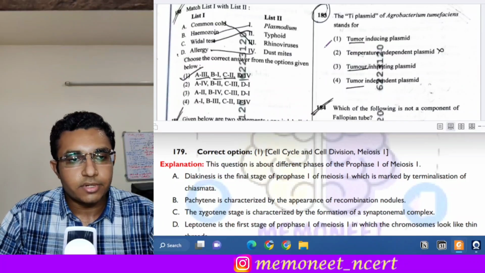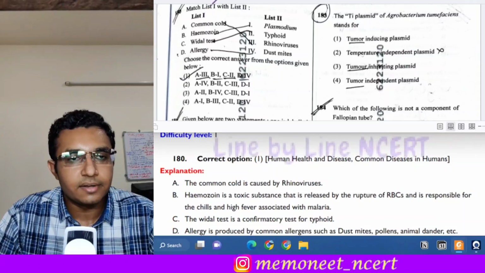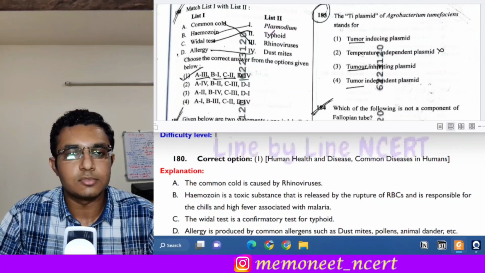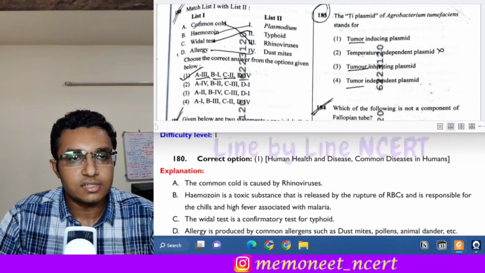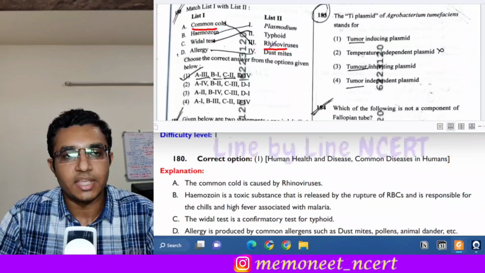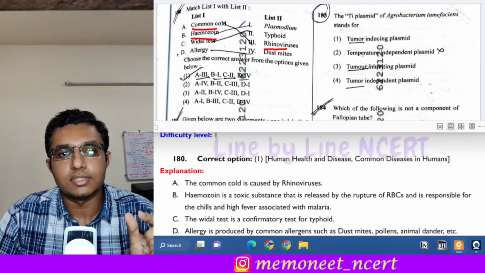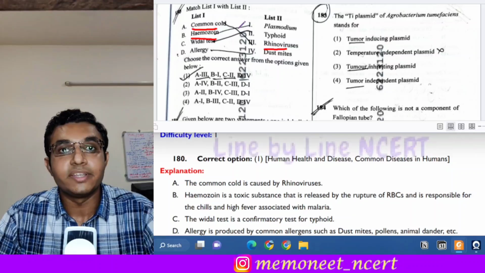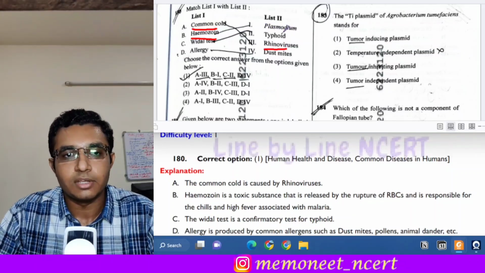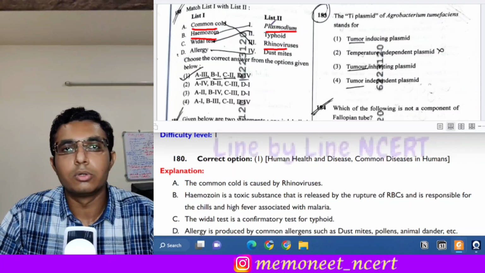Moving on to the next question, that is question number 180. In that there are different diseases given and the different causative organisms of that disease. First is common cold. As we know, common cold is caused by rhinoviruses. So A goes with 3. Hemozoin. Now hemozoin is the toxic substance which is released from the RBCs when they are ruptured, when they are infected with the malarial parasite. And what is the malarial parasite? It is the plasmodium. So B goes with 1.